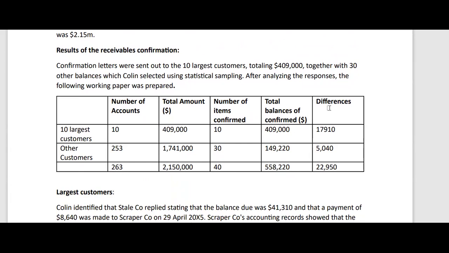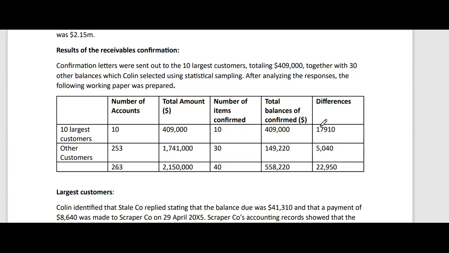All right. After analyzing the responses, the following working paper was performed. This is an extract of a working paper that the audit assistant has prepared. The 10 largest customers, number of accounts as 10. It means to the 10 customers he has performed circularization, which amounts to 409,000. And then what balance did they confirm and what were the differences in total between the reply of the customers and the balance in the books of the client.